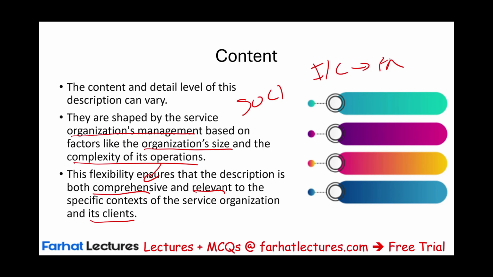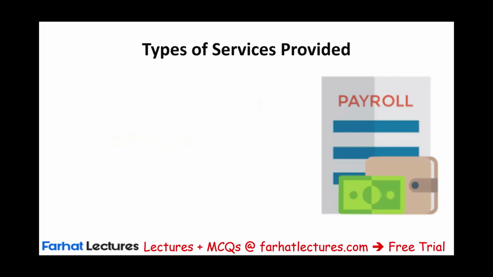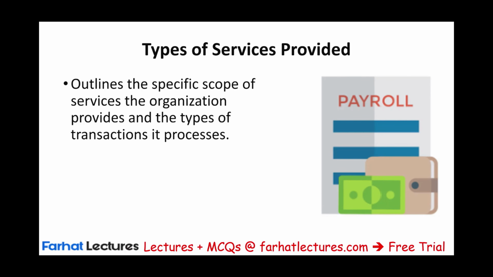Now, again, since there's no specific list or it's flexible, we're going to look at the minimum you should have in that description. First is the type of services provided. You want to outline the specific scope of the services the organization provides and the type of transaction it processes. So the auditor wants to know exactly what you are providing to my client, what type of services. And when we say the auditor, we mean the auditor of the user entity.